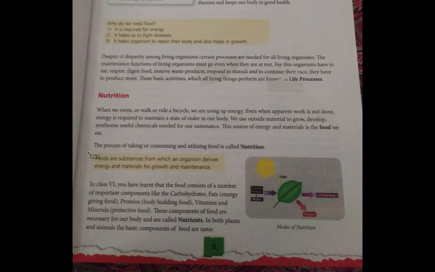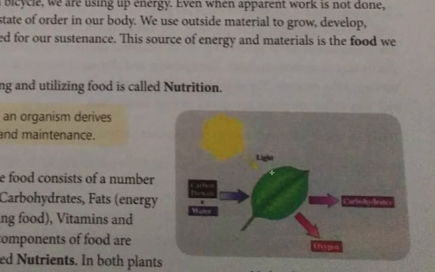So now, what is food? Food is the substances from which an organism derives energy and materials for growth and maintenance. You should remember this definition. And in class 6, you will learn that food consists of a number of important components like carbohydrates, fats, proteins, etc. This is not important for you right now, but just for a basic idea, this is a leaf and this is the sun.